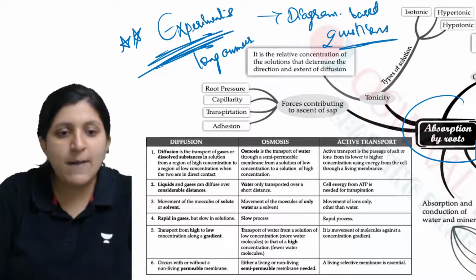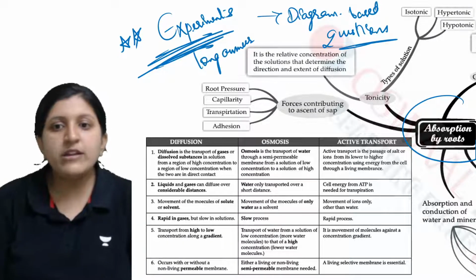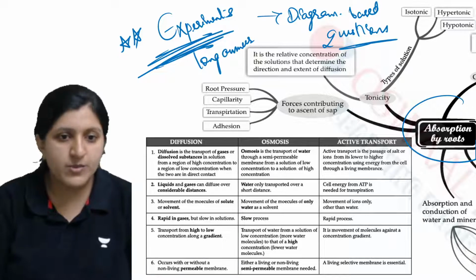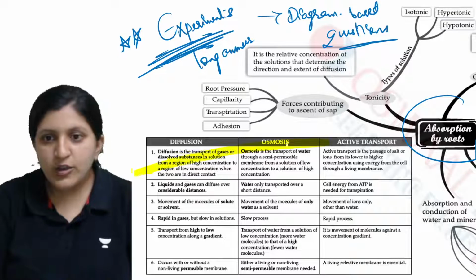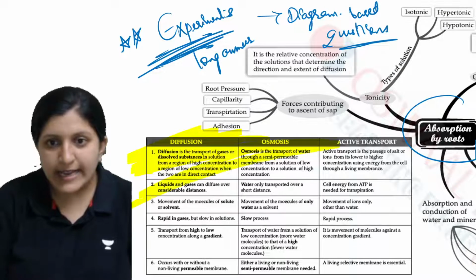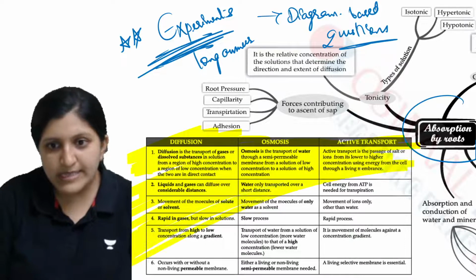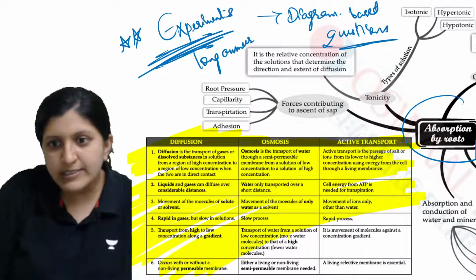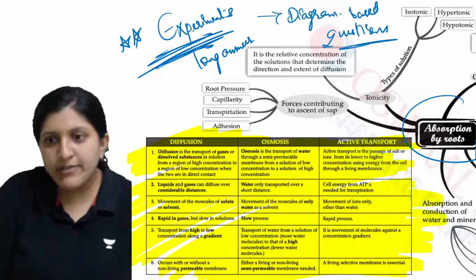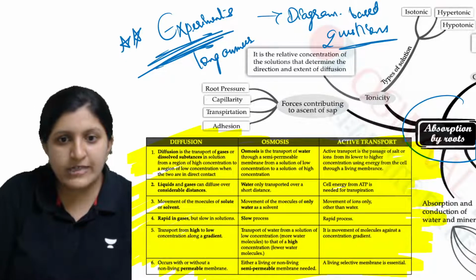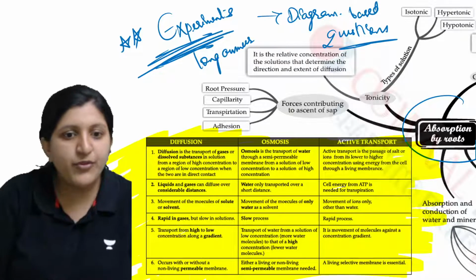So these are the differences that you can find between diffusion, osmosis and active transport. I hope you can see this. I'll just highlight it, or maybe I can zoom in, so you can have a look. These differences are even mentioned in your Selena textbook, so you can refer to the Selena textbook for the differences.